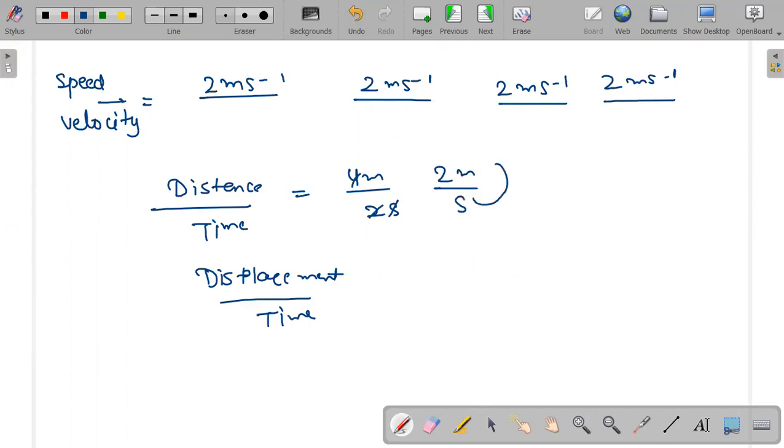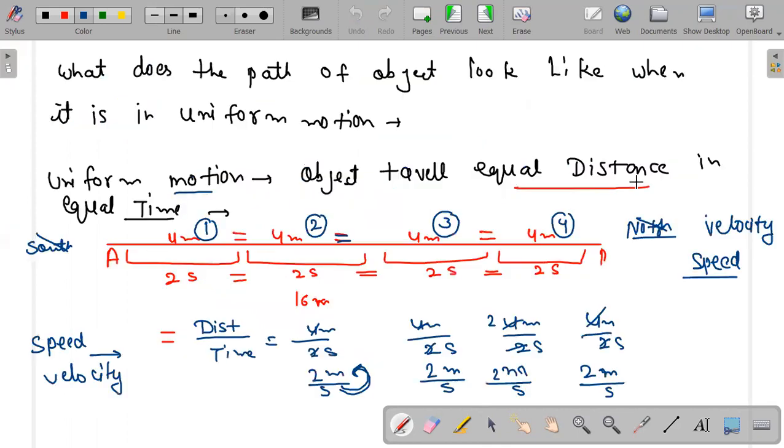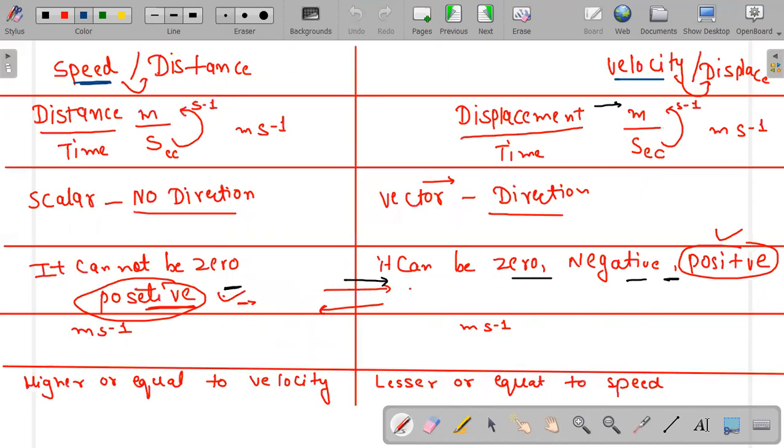And when you put this second upwards, the second is like per second and it is 2 meter per second. Why? Because I'm putting the second which is in the denominator to the numerator. So this is the unit of speed and this is the unit of velocity. The unit is meter per second. Here I'm using the arrow, and the meaning of the arrow is that I know the direction. Velocity knows the direction, speed doesn't care about this. Speed has no problem, either you provide direction or no direction.